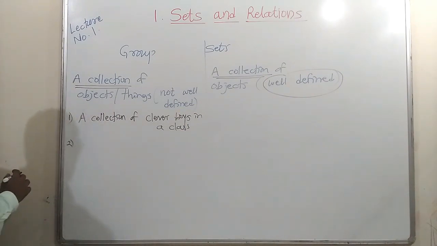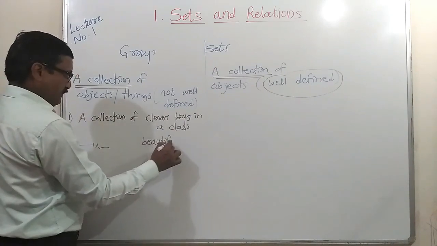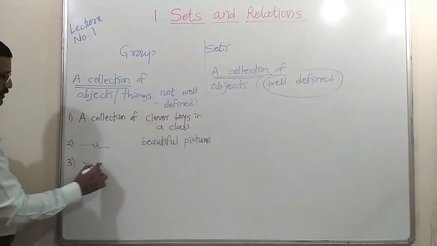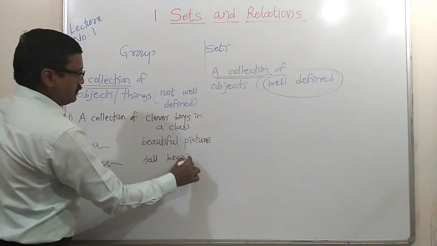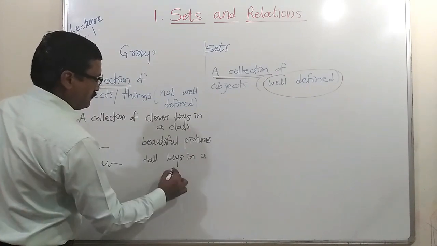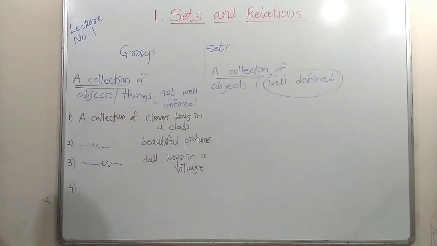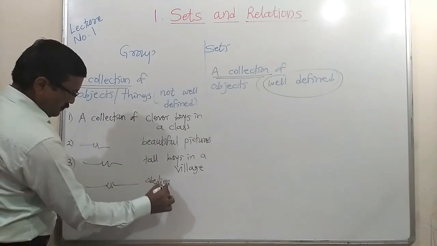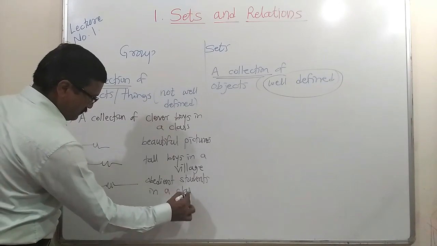Another example of a group is a collection of beautiful pictures, or a collection of tall boys in a village, or obedient students in a class.